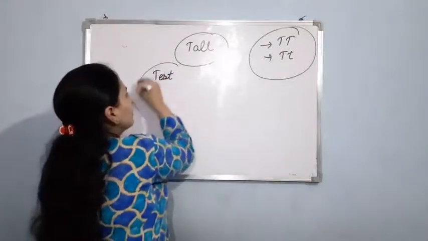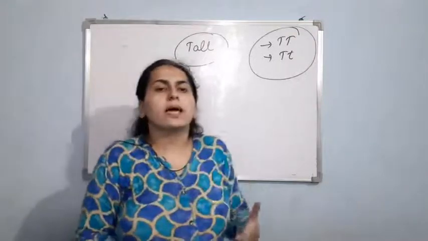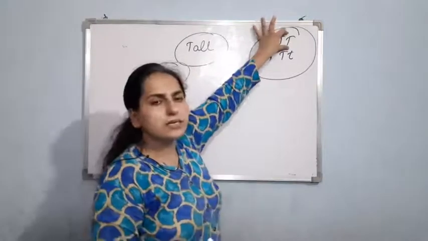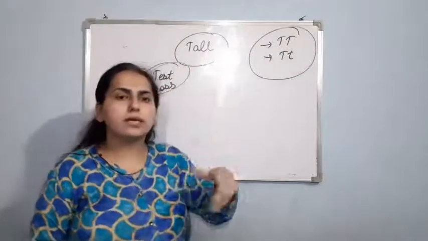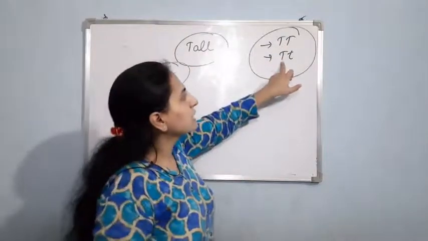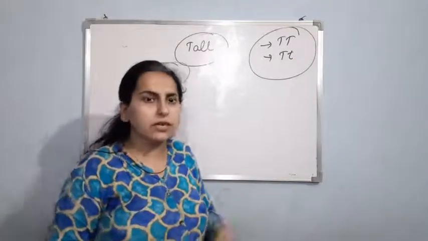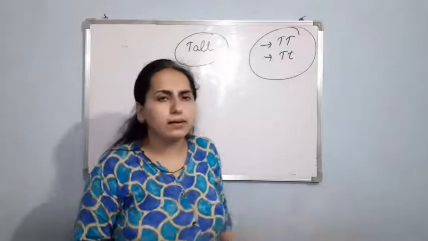A test cross is a cross which helps us identify the genotype of an organism. If capital T capital T is there, then it is homozygous, meaning both the alleles are the same. But if it is capital T small t, then it is known as the heterozygous condition, meaning there are two different alleles that code for the contrasting character.